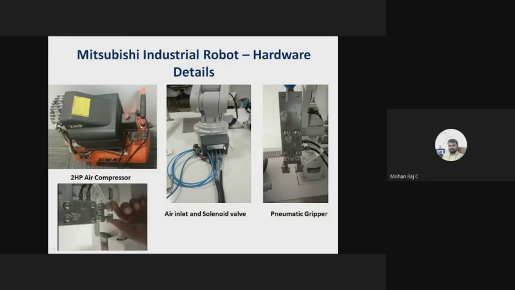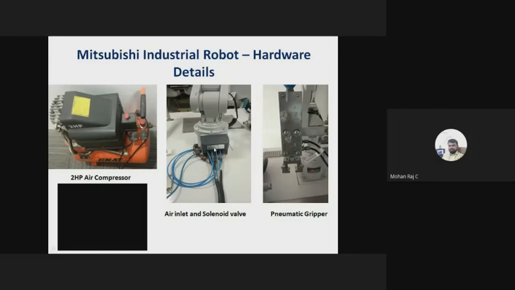And on the back side of the robot, you have some pneumatic tubes. It is an input air, and this incoming air is controlled via the solenoid valve, and the controlled air is given to the robot, right? And with the help of this air tube, it reaches the gripper. So the minimum pressure required to operate the gripper is 2 bar. Okay, and this is a pneumatic gripper.